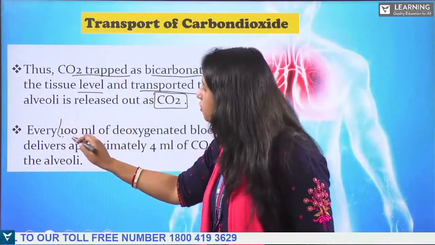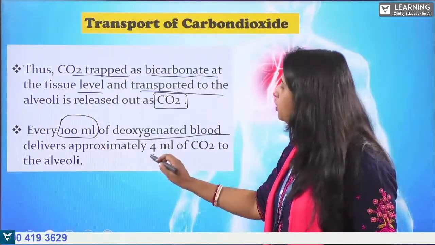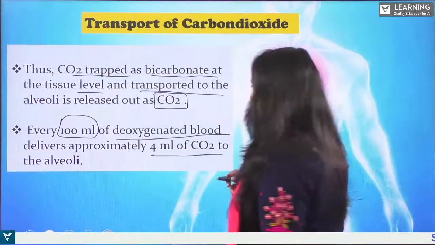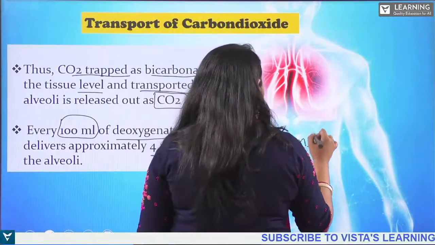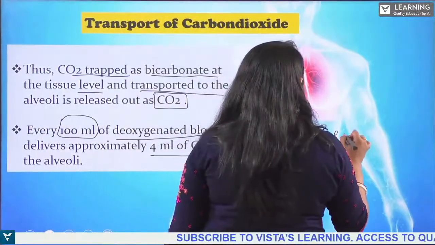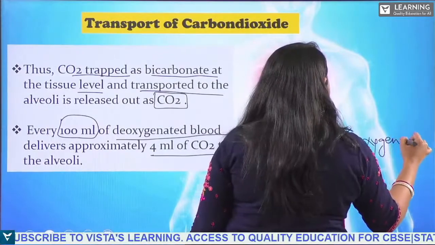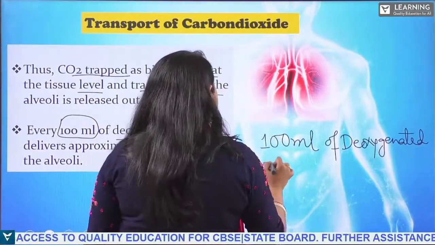So every 100 ml of deoxygenated blood can deliver approximately 4 ml of carbon dioxide to the alveoli. So what happens? 100 ml of what? Of deoxygenated blood. How much carbon dioxide can it deliver?